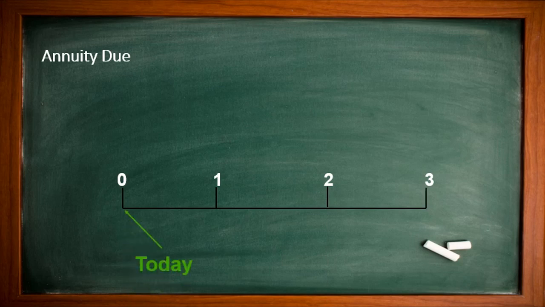Today we are going to be receiving or investing. Let us see, this time we are using the beginning of the year. So at period 0, we either received or invested or deposited $100. At the beginning of year 1, we are going to receive or deposit 100. At the beginning of the third year, we are going to receive 100.